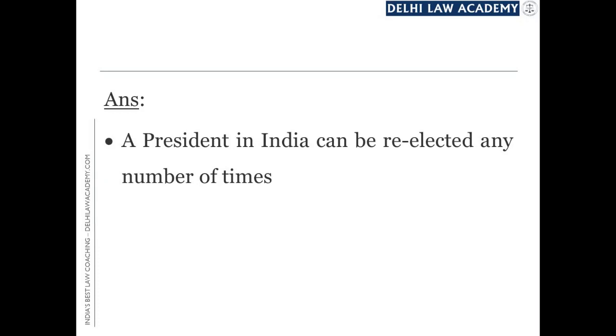However, practically, अब तक जितने elections हुए, जितने president हुए, there is only one occasion जहाँ पे president का re-election हुआ. In all other cases, a president has completed only one term and none of them has been re-elected. The first president of India, Dr. Rajendra Prasad, happens to be the only president who was re-elected in the year 1957.